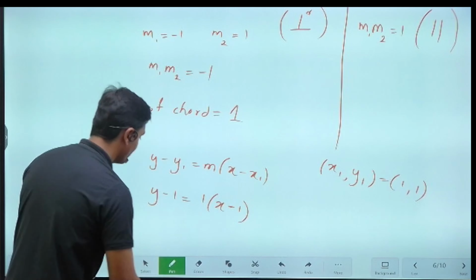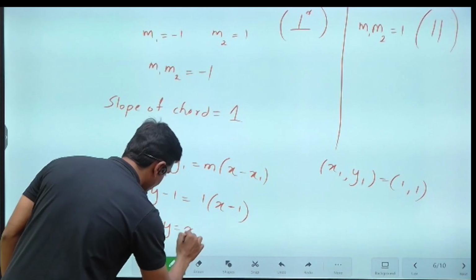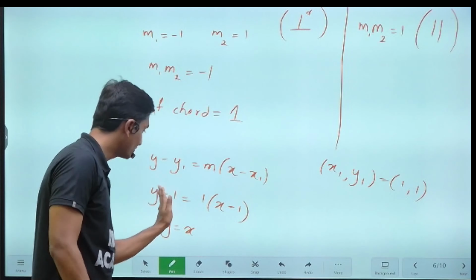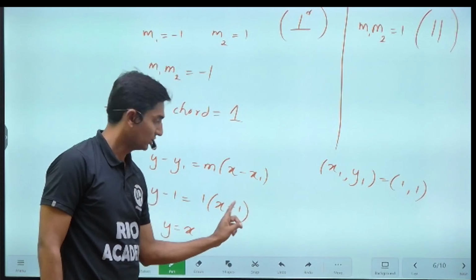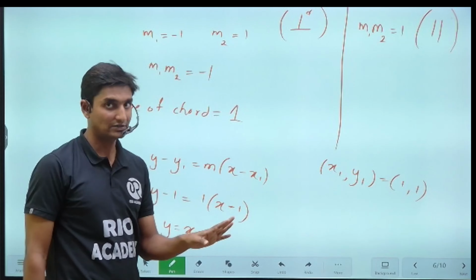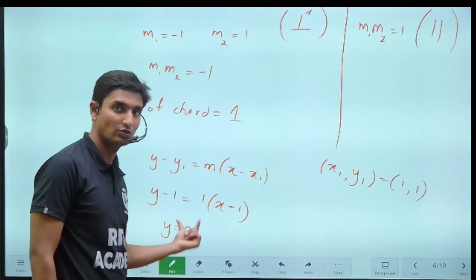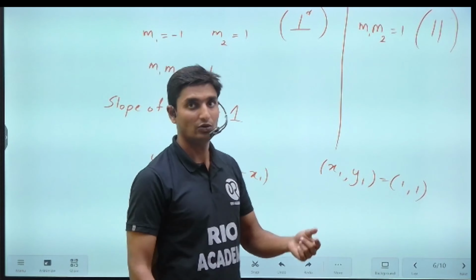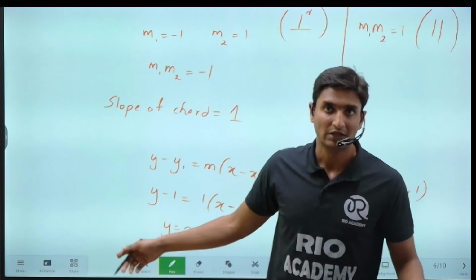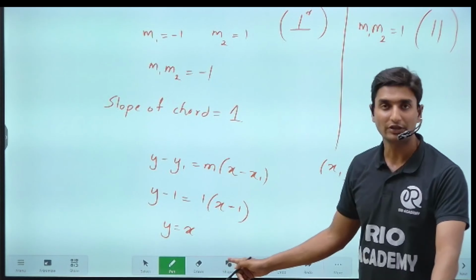So here, guys, on simplification you will get y is equal to x. Correct? Minus 1 taken to the right side will be plus. Minus 1 plus 1 will cancel out. So y is equal to x. You can also say y minus x equals 0, or x minus y equals 0. This, guys, is the equation of the chord.